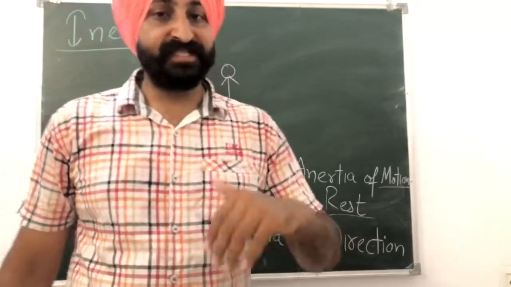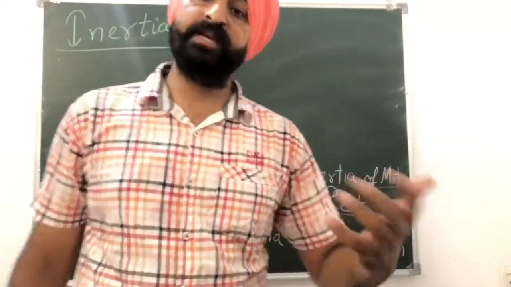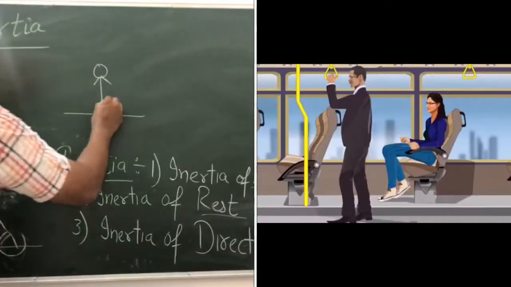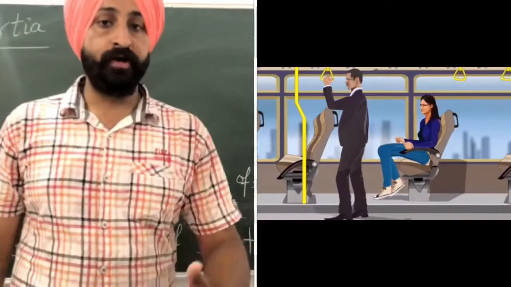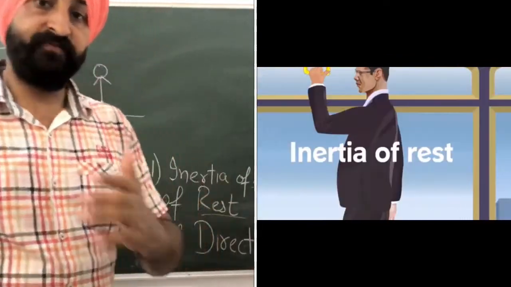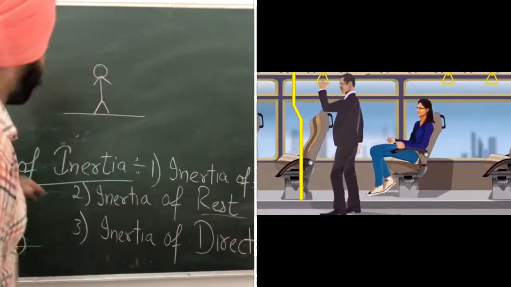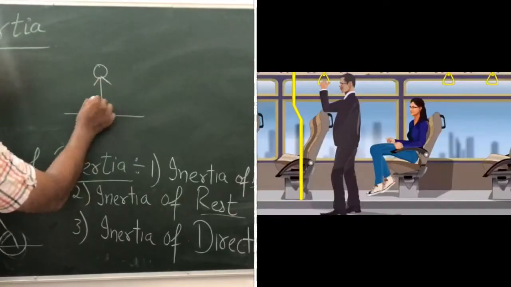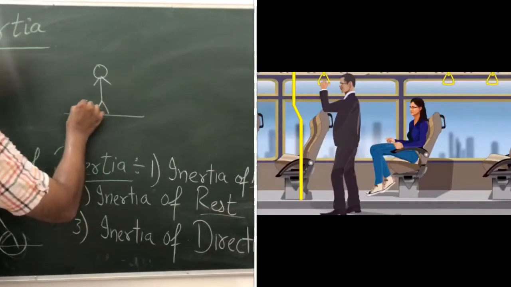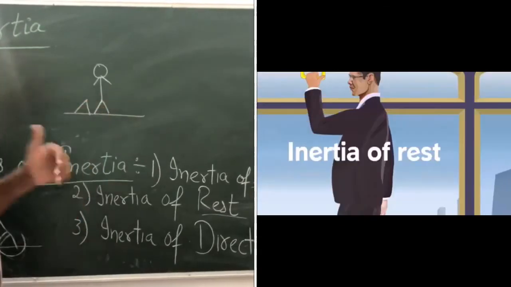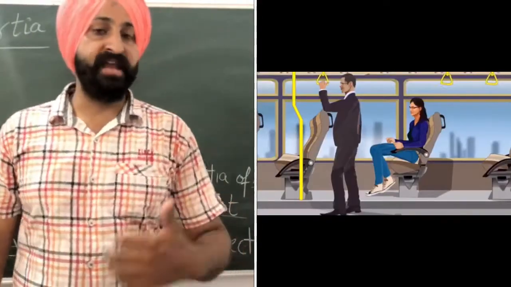Now, if the bus starts moving suddenly, what will happen? Your body has inertia of rest. Your body would want to remain at rest. But when the bus starts moving, your feet are in direct contact with the bus, so your feet will move in the forward direction. But your entire body would like to remain at rest.